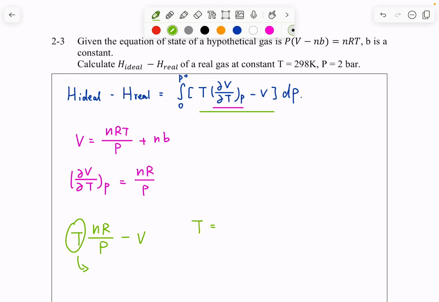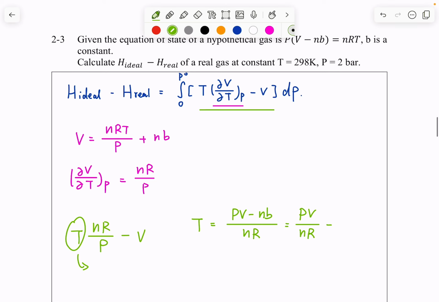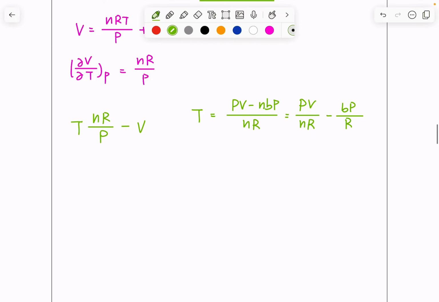So temperature equals (PV minus PnB) divided by nR, or PV over nR minus BP over R. And then plug in this expression for temperature.